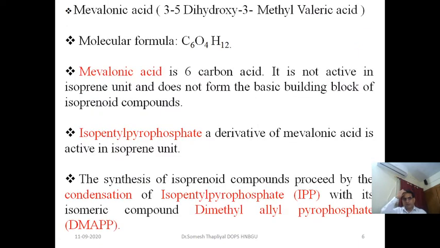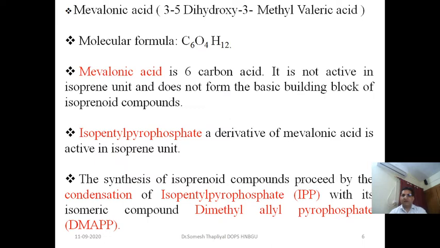Now if we talk about the pathway, mevalonic acid is the intermediate product which forms during the reactions in the acetate mevalonate pathway. Chemically it is known as 3,5 dihydroxy 3-methyl valeric acid, and its molecular formula is C6H12O4.